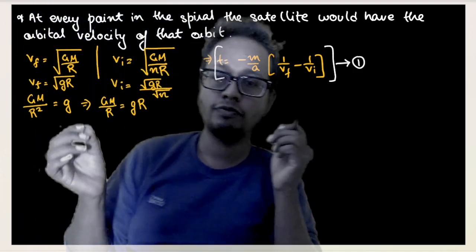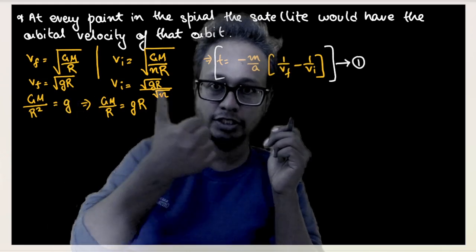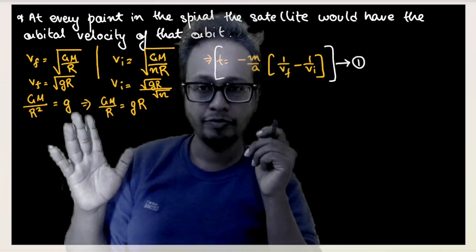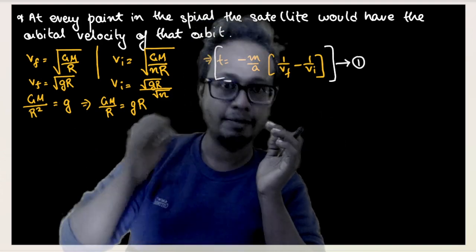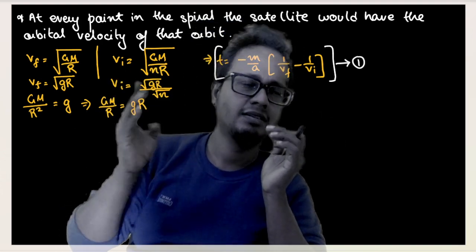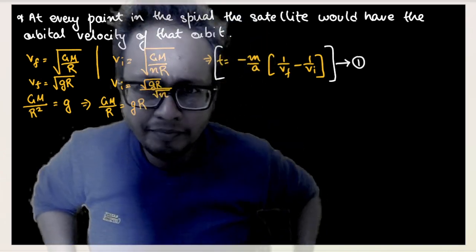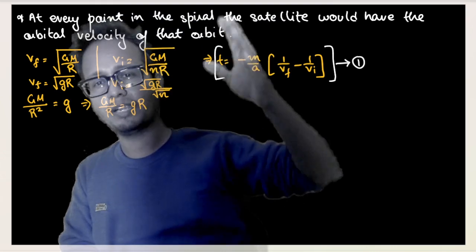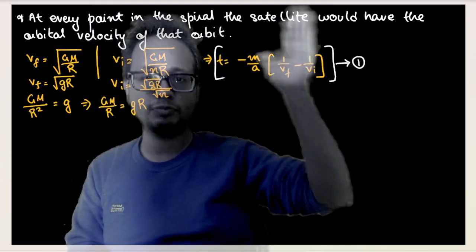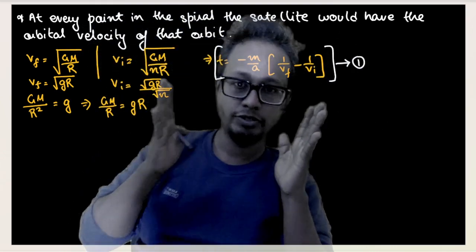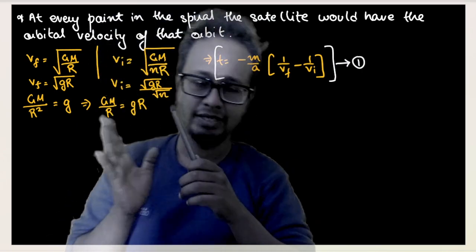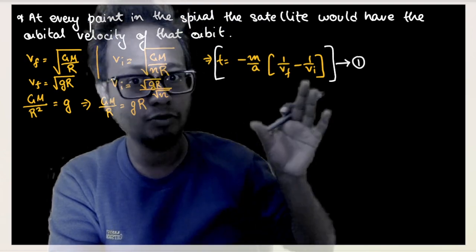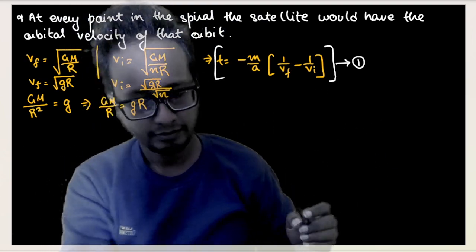Okay, so in some books you'll find the solution in terms of gR, small g into capital R. In some books you'll find the solution in terms of GM by R. So do not get confused about those. Okay, I won't go into details of those things. I'll just suggest apply your concept logically. Don't bring out variables. If you see a variable, it doesn't mean that equation will correspond to that variable. There is concept also, no? So just apply your equation conceptually. Don't go by whatever works. You might find the correct solution, but that doesn't mean the concept out there is right.